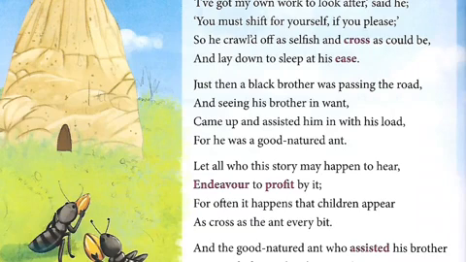So now another ant is passing that way, and seeing that the little ant was finding it difficult to carry the grain, this brother ant came and helped the little ant. Why do we call it a brother ant? Because it came and helped. So the black brother came and helped. Assisted means helping, came up and helped him with his load. Which is the load? The grain, the wheat, is the load here. So it is helping to take that wheat to its hole.